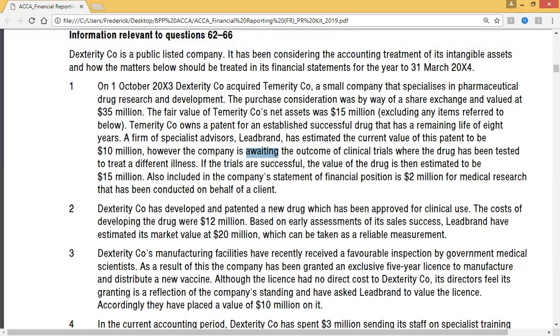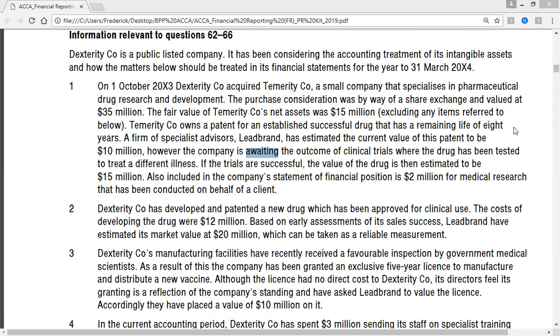Okay. So how are you going to treat this in the books? Here we have to capitalize the patent for the following reasons. Because the patent for the new drug and the license will generate future economic benefits.